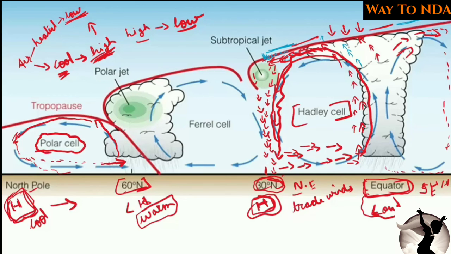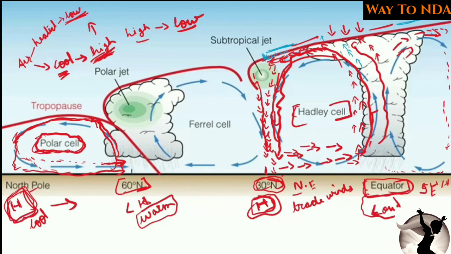Here you have seen the two cells. At the equator, the air got heated up, went up, cooled down, and started to sink, and this created the Hadley cell. And here the same thing happened. The polar areas, which had the cool air, started to blow towards the warmer area at the 60-degree north. Again it rose up, started getting heated, and this created the polar cell.